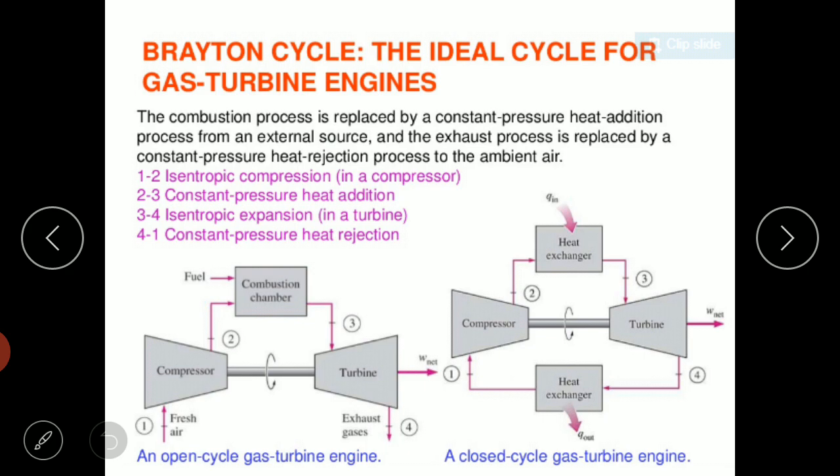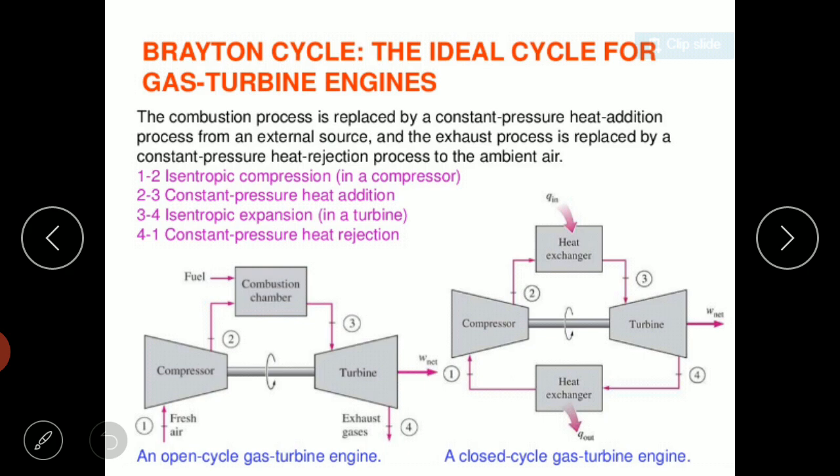Whether it is a closed cycle gas turbine or an open cycle gas turbine, both work based on the Brayton cycle. The Brayton cycle is the ideal cycle for a gas turbine system. Here you will have some basic processes. Compression in the compressor is isentropic compression, or reversible adiabatic compression. Then combustion in the combustion chamber is constant pressure combustion. That's why it is constant pressure heat addition.